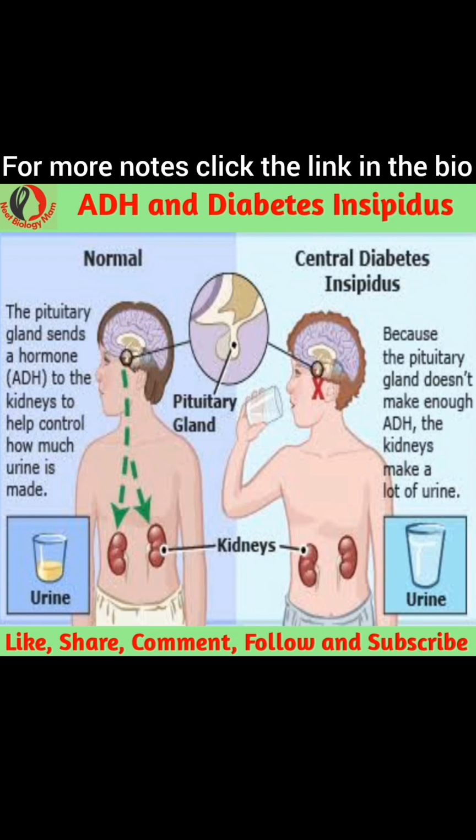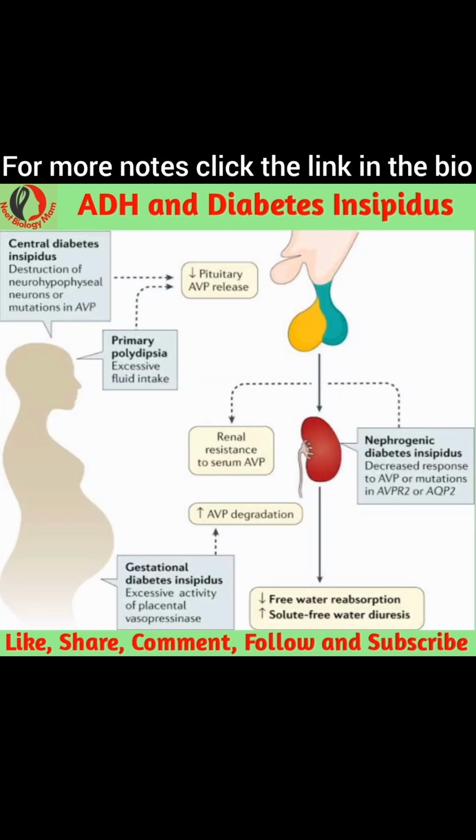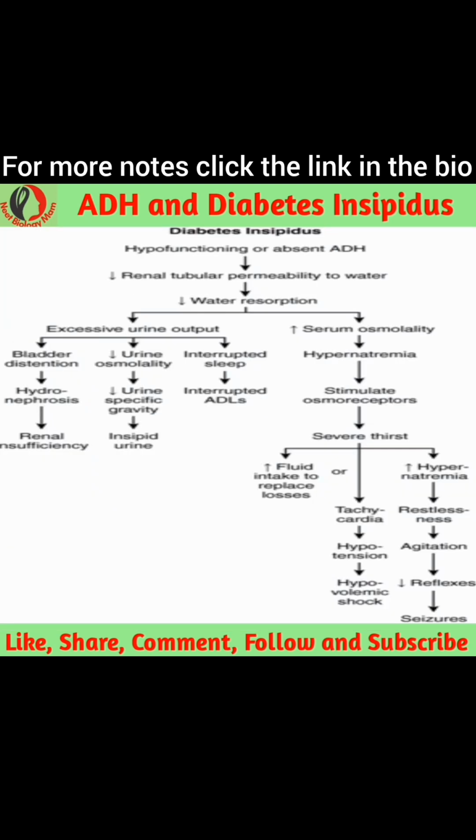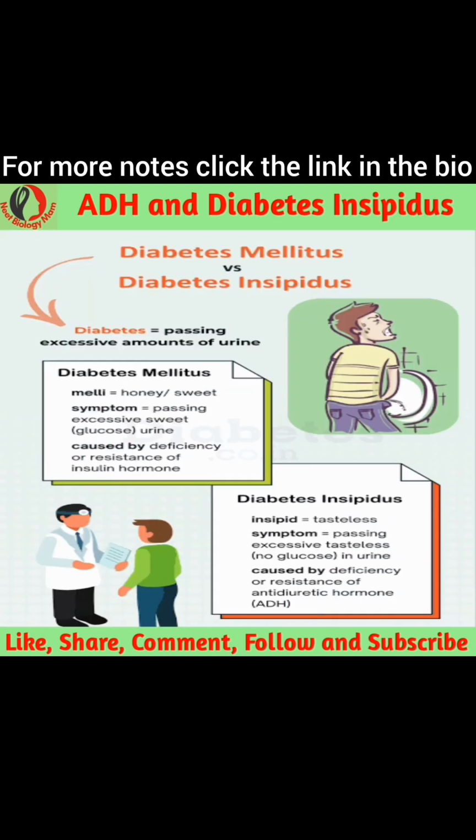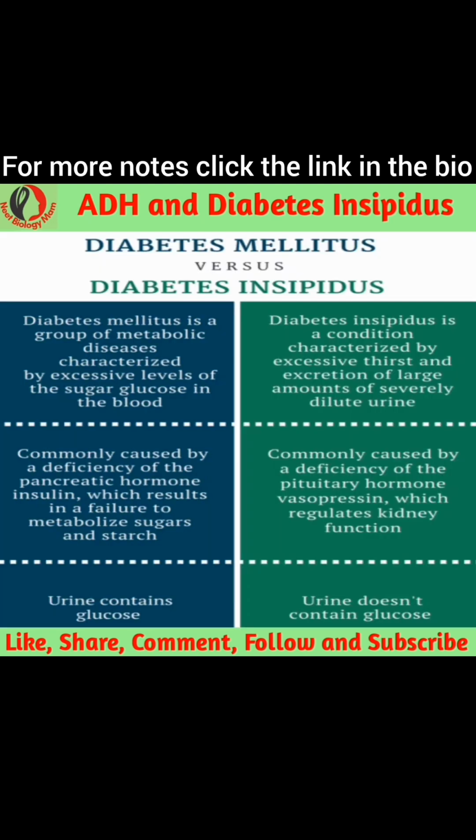People with diabetes insipidus pee large volumes of urine several times a day and drink large amounts of water because they feel constantly thirsty. If you have diabetes insipidus and don't drink enough fluid to replace water lost through urine, you can become dehydrated, which is dangerous to your health. Because of this, diabetes insipidus is a serious condition that requires medical treatment.